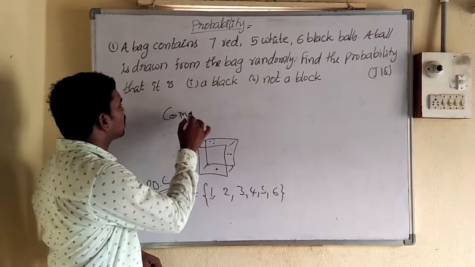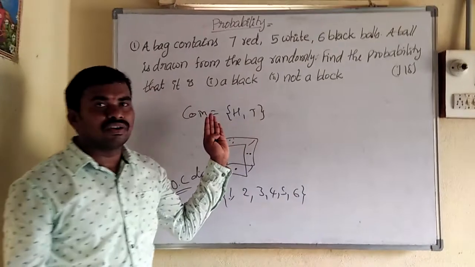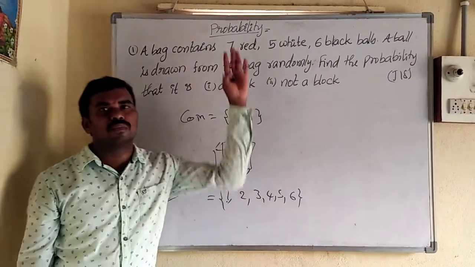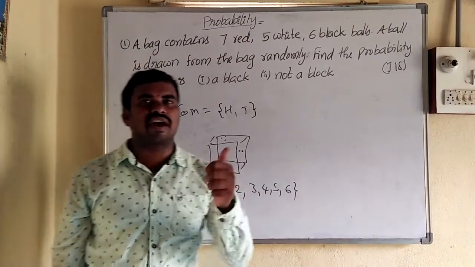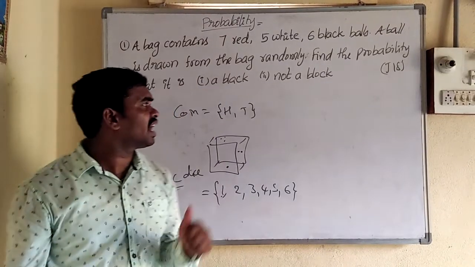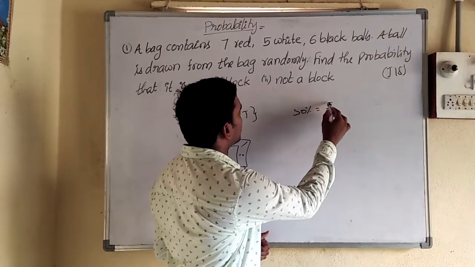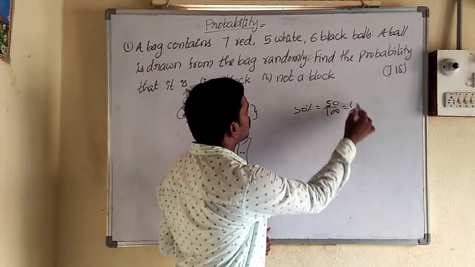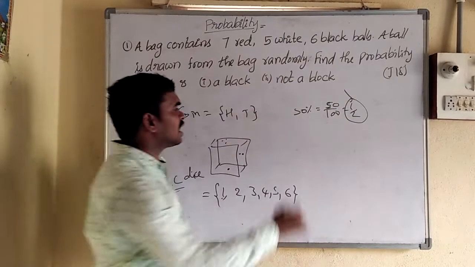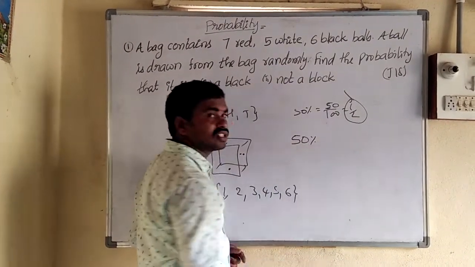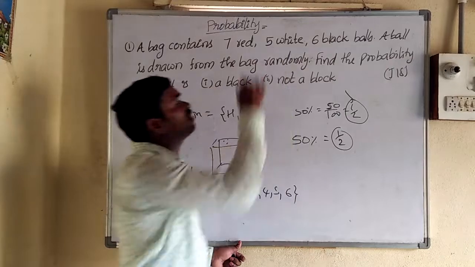So when a coin is tossed, what are the possible outcomes? Head and tail. How can we use this coin and this dice in probability? Simply, what will you get when a coin is tossed? Maybe head or maybe tail. So head has 50%, tail has 50%. 50% means 50 by 100, which means 1 by 2. So 1 by 2 we can say in our mathematics is the probability of getting head. Similarly, tail also has 50% chance, which is 1 by 2.